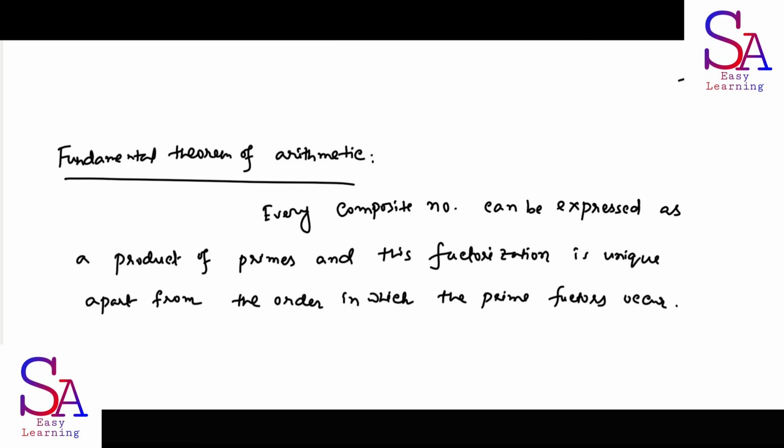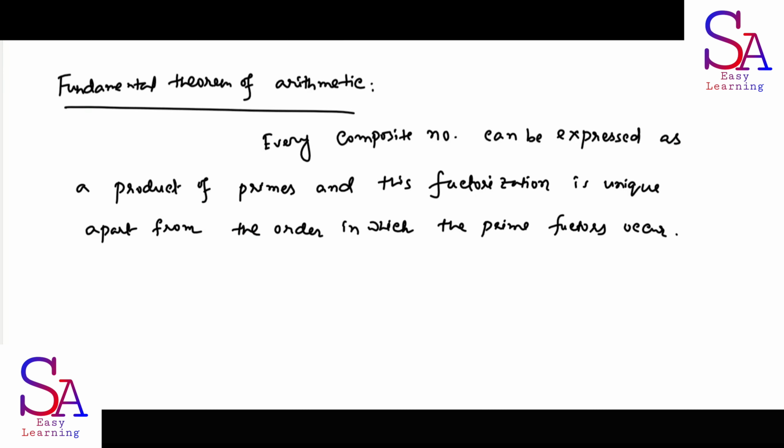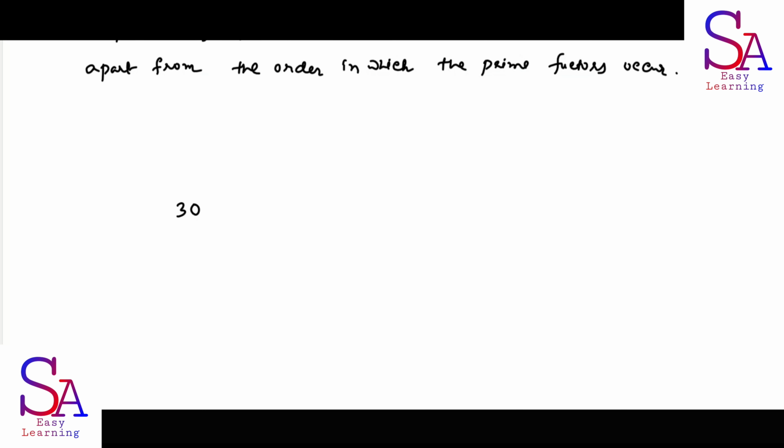If we consider any composite number, we can consider 30. Now this composite number can be expressed as a product of primes. So we factorize this 30: 2 into 3 into 5. So obviously 30 can be expressed as this. Here 2, 3, 5 are all prime numbers, and we say that the composite number 30 can be expressed as a product of prime numbers. Here it is the product of three numbers 2, 3, 5.